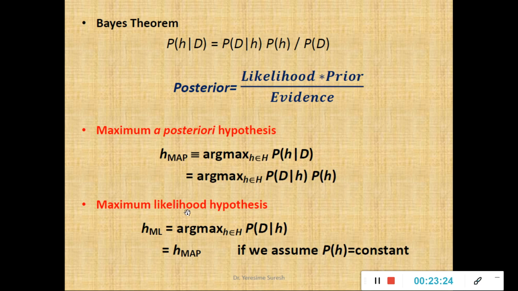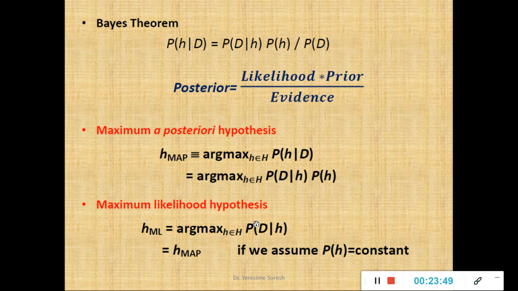What is maximum likelihood? I said likelihood, the chances of a given student becoming the topper. So maximum likelihood is written as H ML, which is equal to the argmax over every hypothesis h belonging to the hypothesis space H of the probability of the data set given the hypothesis. Small h indicates a hypothesis, capital H indicates the hypothesis space, which is the collection of all possible hypotheses.